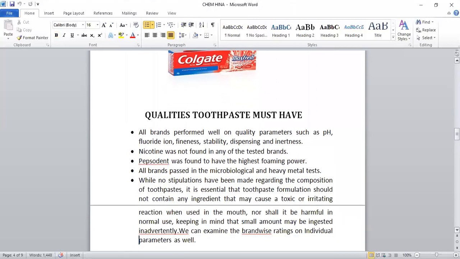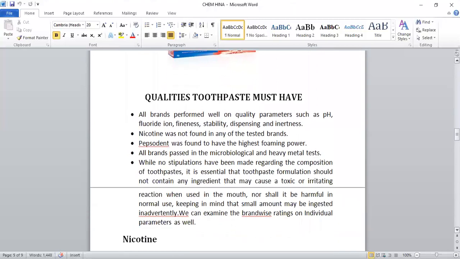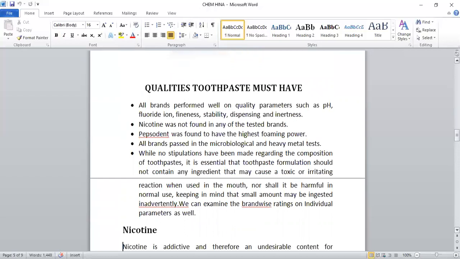Qualities a toothpaste must have. All brands perform well on quality parameters like pH, fluoride ions, fineness, stability, dispensing, and inertness. Nicotine was not found in any of the tested brands, as it is a carcinogen.